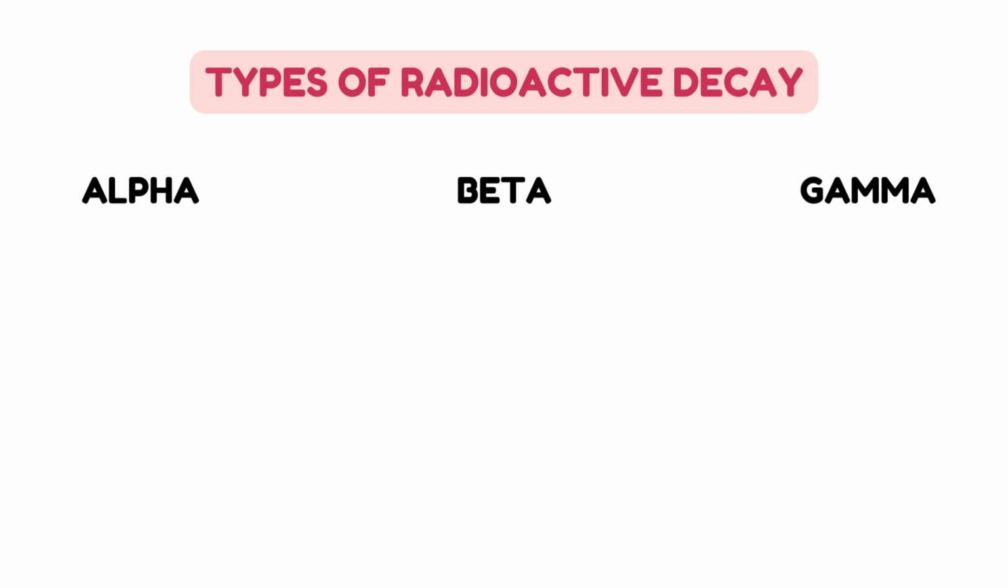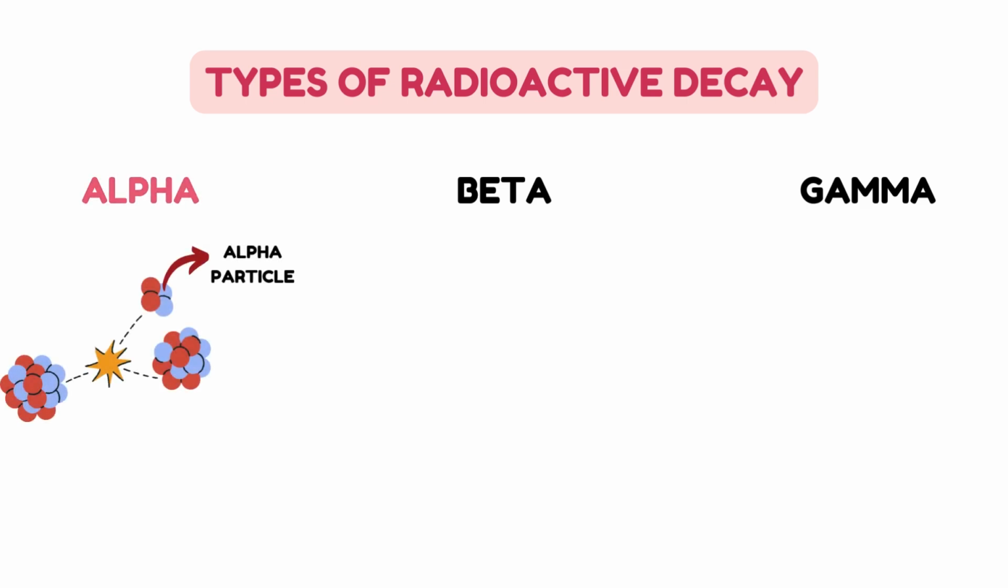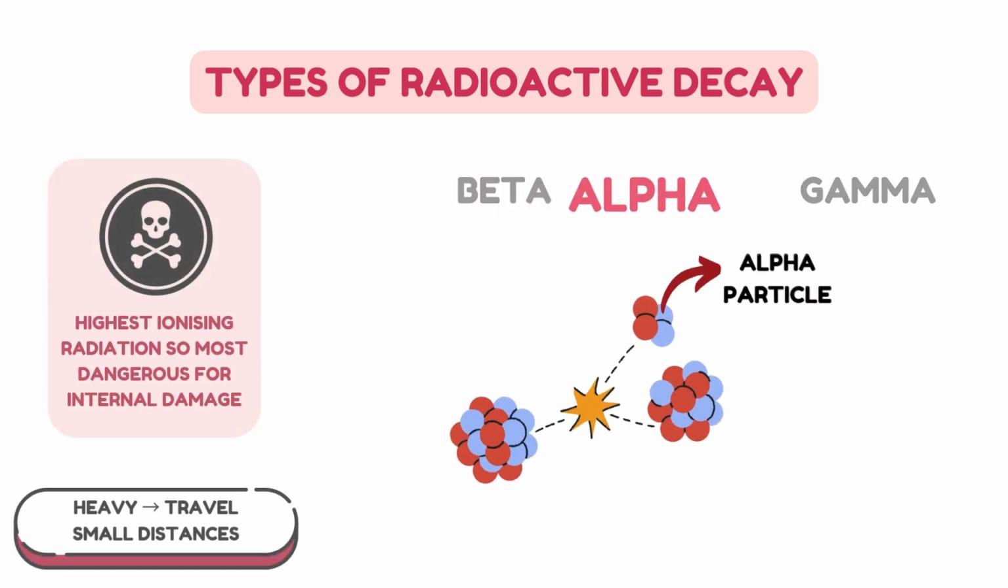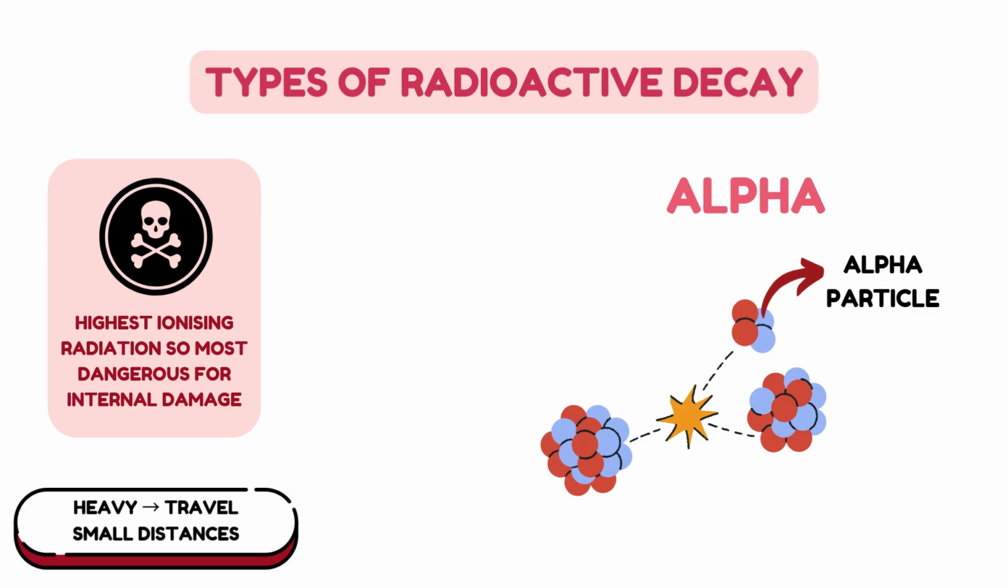Now, there are three types of radioactive decay: alpha, beta, and gamma. Let's look at the first one here, alpha. Basically, over here, the nucleus releases two protons and two neutrons tightly bound together, which is basically a helium nucleus. Now, the alpha particle is a little bit heavier than the rest, and so it can travel smaller distances. Also, alpha particle is the highest ionizing radiation, so it is the most dangerous and causes the most internal damage.